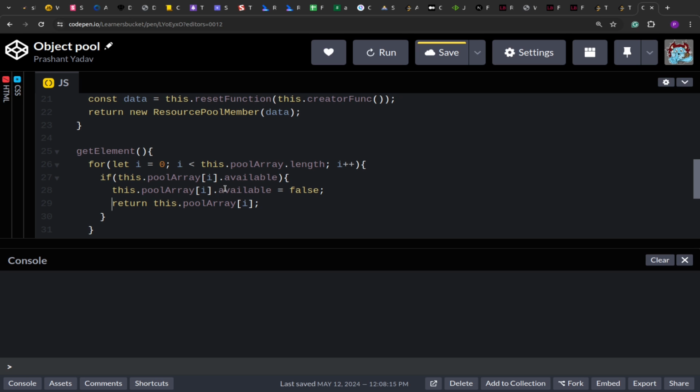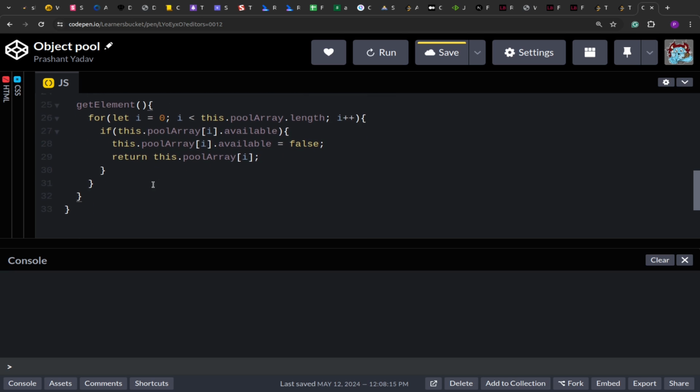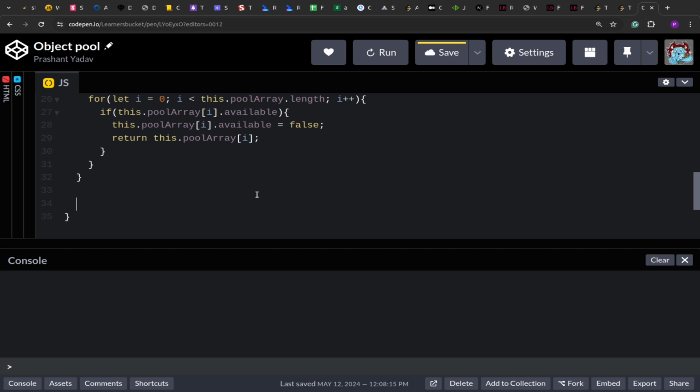Now because objects are passed by reference, we can directly update the object reference to false, and then when we are returning, this will return the pool object with the data and the availability as false because it's already in use. Let's say if there is no element available, then this will return undefined. So we'll see in the example when we are invoking this function.